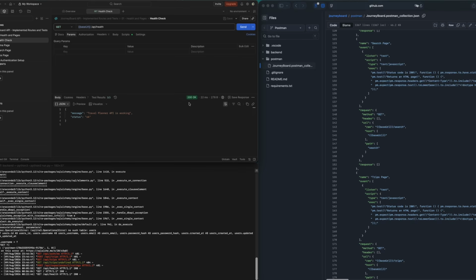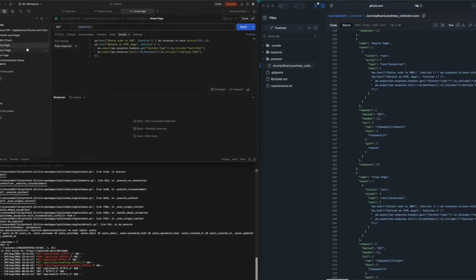Here I'm just sending the request to our Flask application that's running locally, which is what I meant for the terminal. As I said, we received a 200 OK response from the API, and the automated Postman test passed, confirming that the endpoint is behaving as expected. So that's exactly what we want.